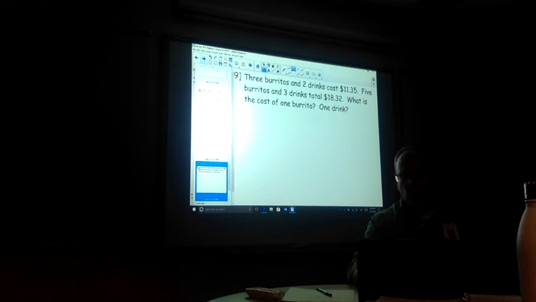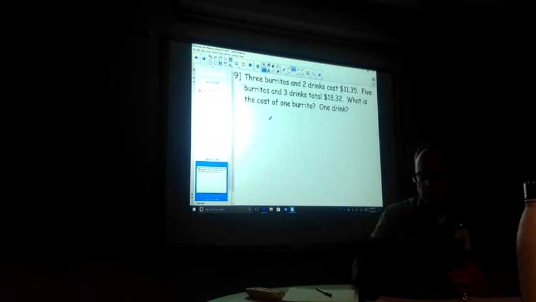3 burritos and 2 drinks cost $11.35. Oh, I'm already hungry. I can go for a burrito right now. 5 burritos and 3 drinks cost $18.32. What is the cost of 1 burrito? All right, so 3 burritos, 3B, plus 2D for drinks is $11.35.